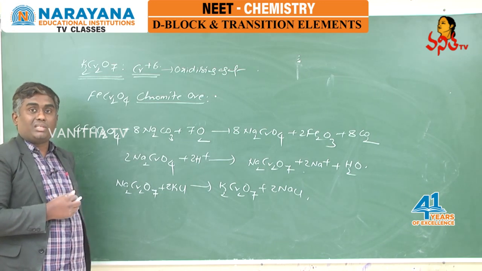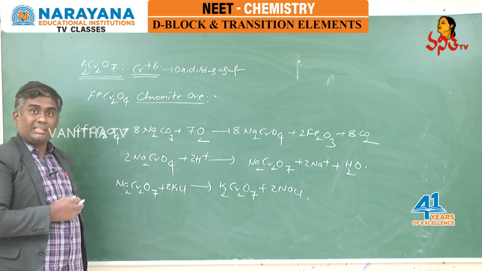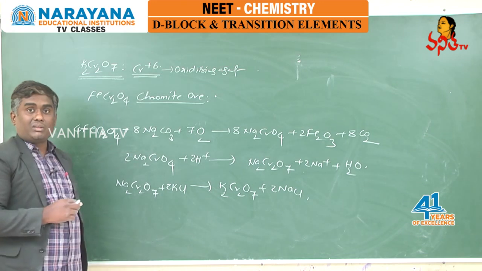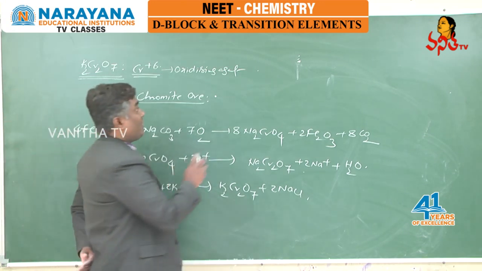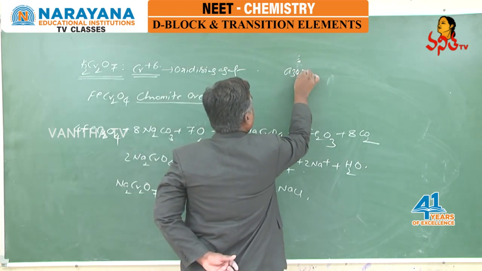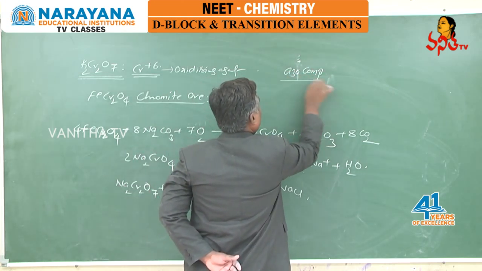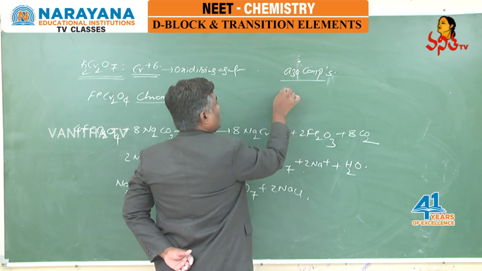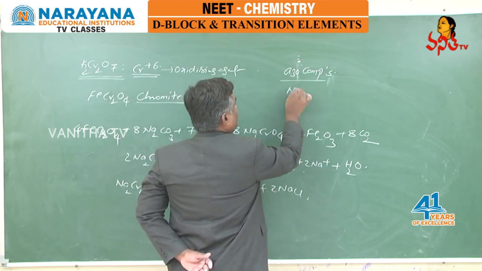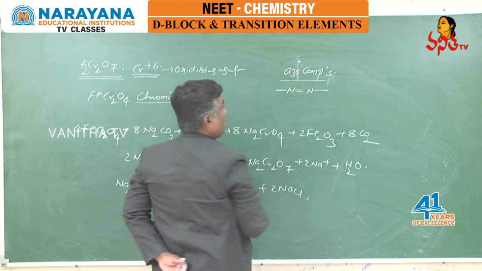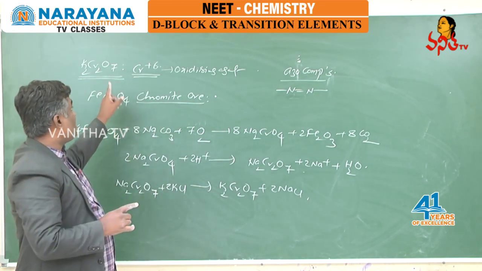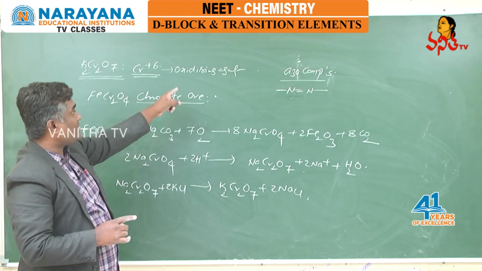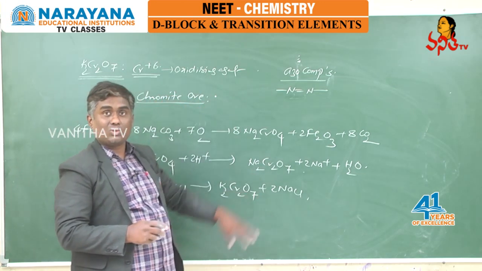K2Cr2O7 mainly we are using in leather industry. At the same time K2Cr2O7 is also used as oxidizing agent in the manufacture of azo compounds. Azo compounds means nitrogen containing compounds. In leather industry K2Cr2O7 is used. At the same time K2Cr2O7 is also used as oxidizing agent in the preparation of azo compounds.